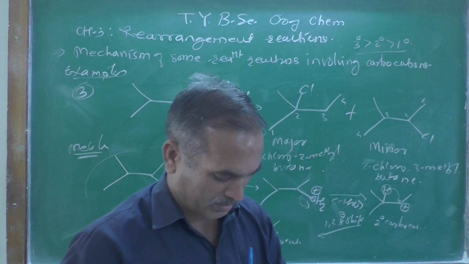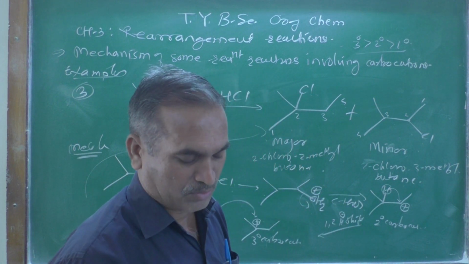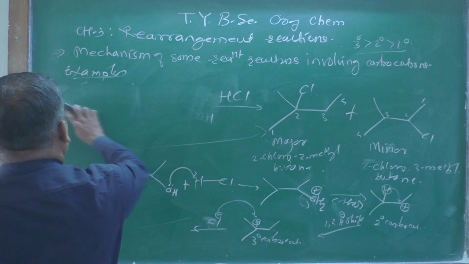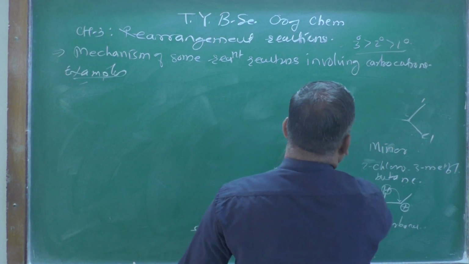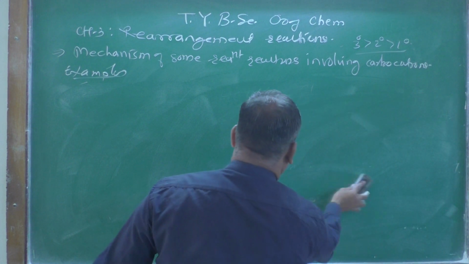3 examples so far we have learned. Now let us see one more example, the 4th example, which gives a clear idea about this.